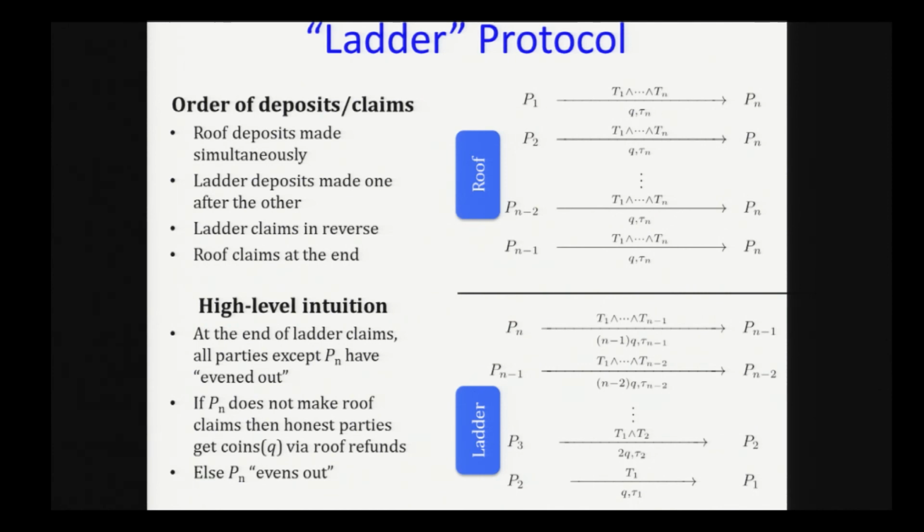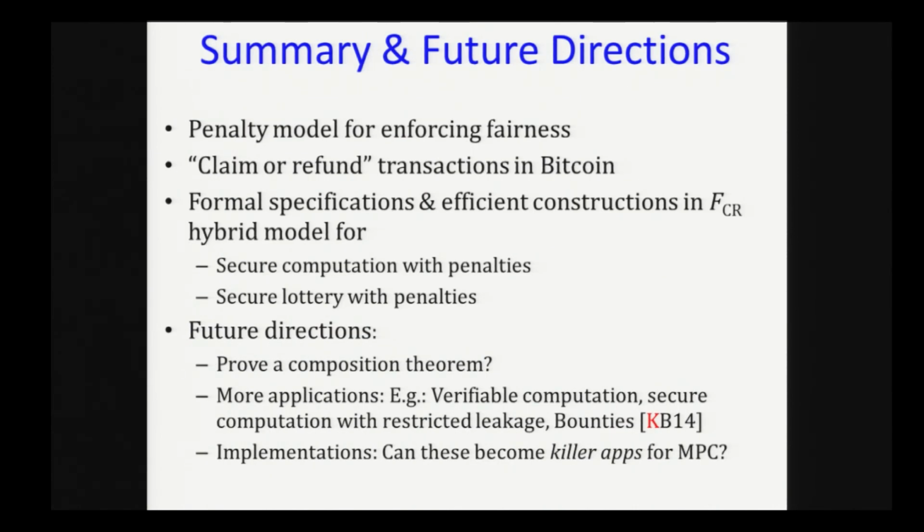So this is our protocol for fair reconstruction. So now we are ready to summarize. So what we have shown is, we investigated the penalty model for enforcing fairness in secure computation. We picked a claim and refund transaction functionality, which was supported by Bitcoin. And we actually constructed efficient protocols in this hybrid model for secure computation with penalties, secure lottery with penalties. One of our contributions is also formal specifications of these ideal functionalities.